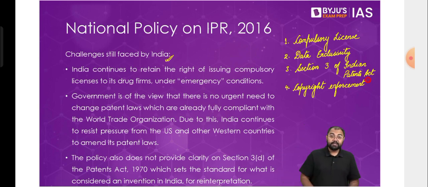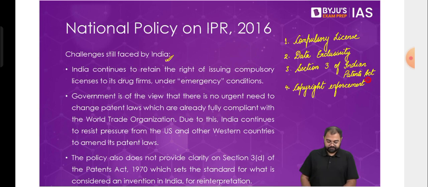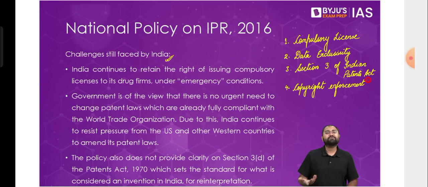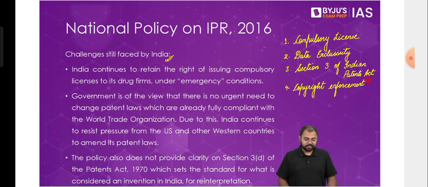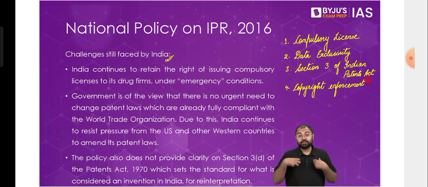Now, if the vaccine was available for rupees 1 lakh per dose, that's rupees 2 lakhs for the 2 doses, and rupees 3 lakhs if you are taking the additional booster dose, then it would have been a nightmare for us. It would not have been possible for everyone to just go and buy that vaccine. Many of us perhaps would have had that money, but many of us wouldn't have been able to. We would not have had any option. Maybe we would have taken some loans from banks or from somewhere to take that vaccine. So ultimately, it would have been a big economic dent for a lot of people.